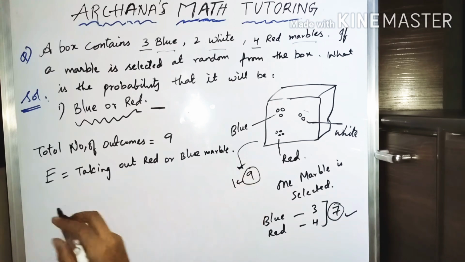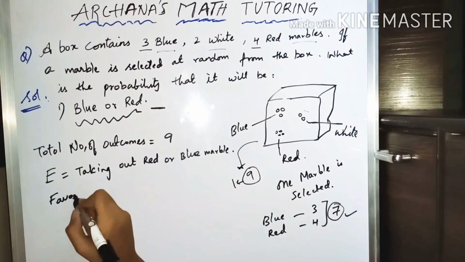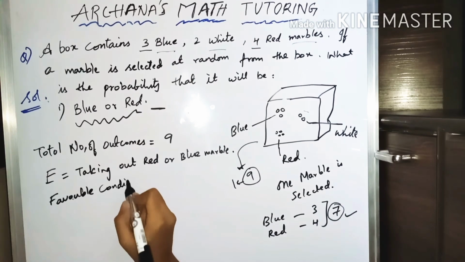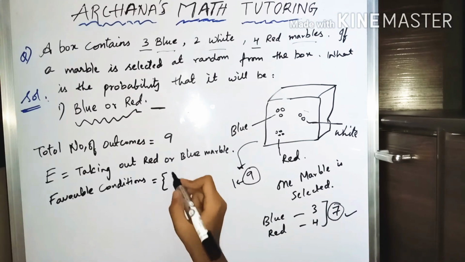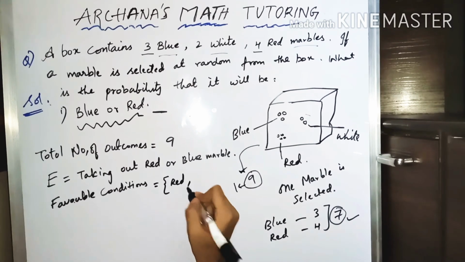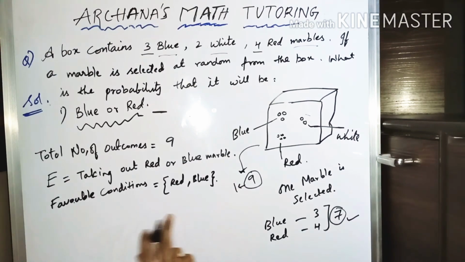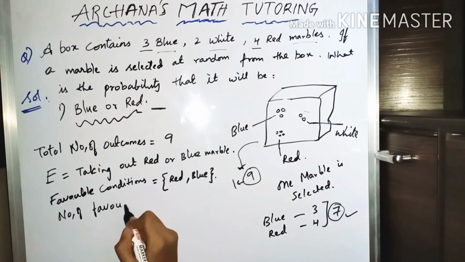So this is our event. Now the favorable conditions are: it can either be a red or blue. These two are in our favor. It shouldn't be white.